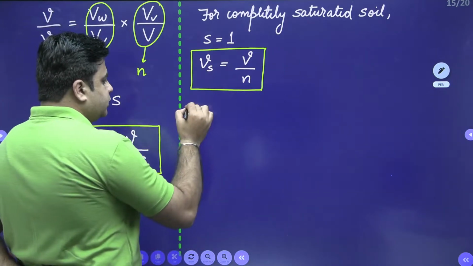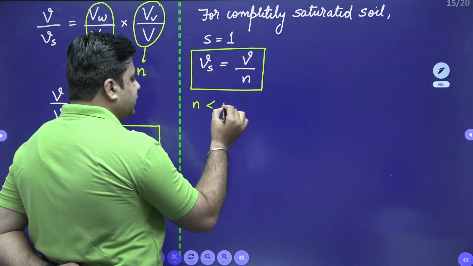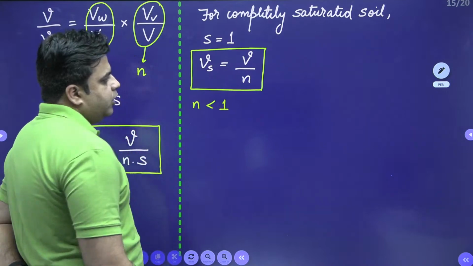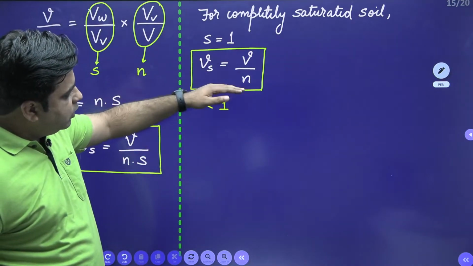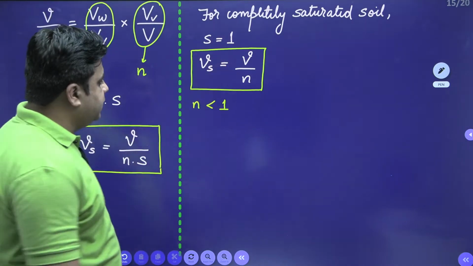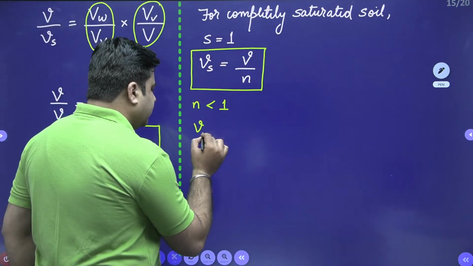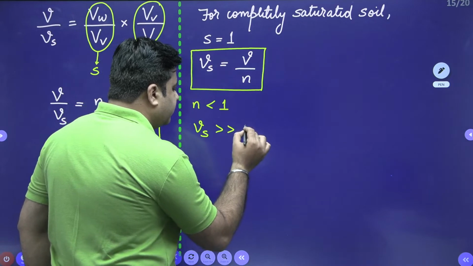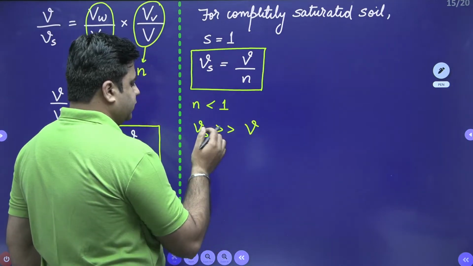Now, this porosity is always less than 1. Your denominator is always less than 1. So the seepage velocity will always be more than the discharge velocity.